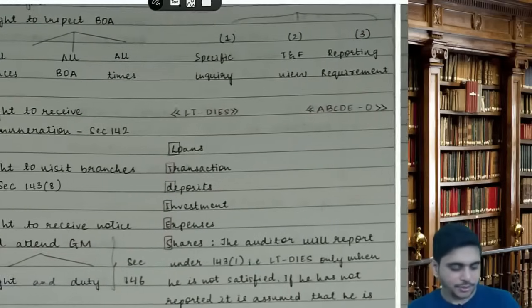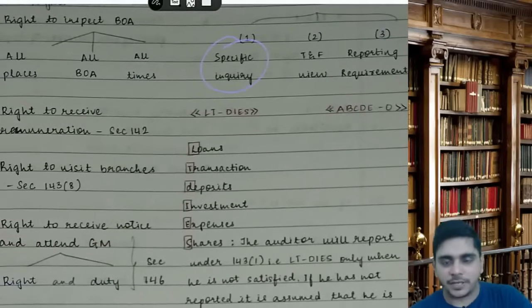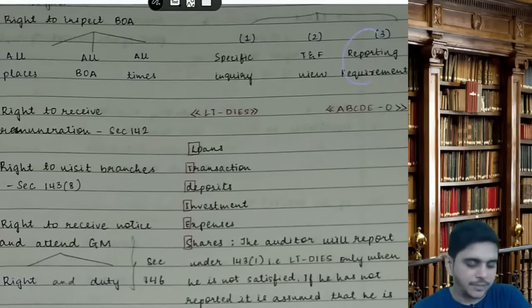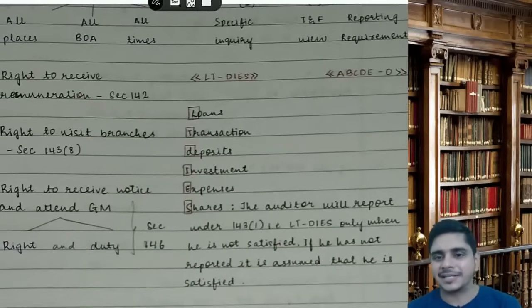So, duties of the auditor. 1. Specific inquiry, 143.1. 2. True and fair view. 3. Reporting requirements of the auditor. 143.1 specific inquiry, it's an important answer. The code is LT-DICE. There are 6 areas. The auditor will check those 6 areas.